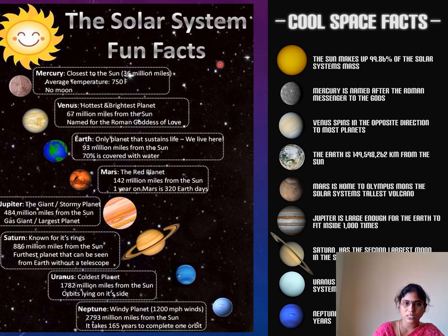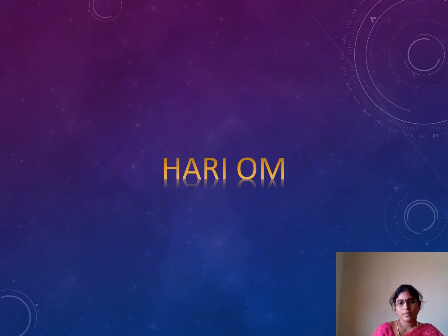Clear? So these are some facts. Some cool space facts are also given to you. Hold the screen and write down all these points. This is about our solar system, part 1. Children, in coming classes I am going to explain our planets individually, what kind of activities, what about life, everything I will discuss with you.